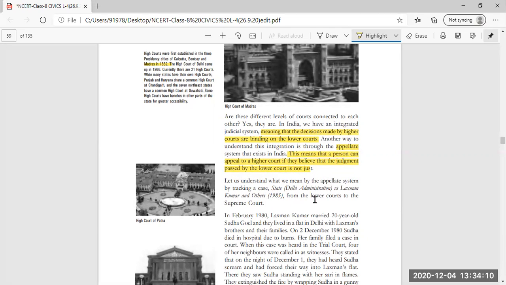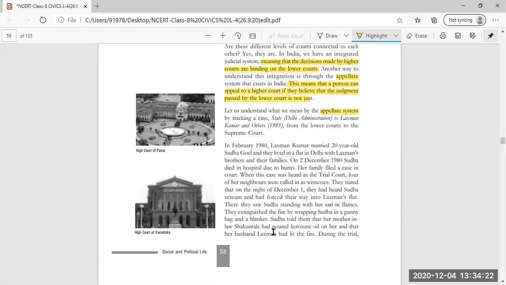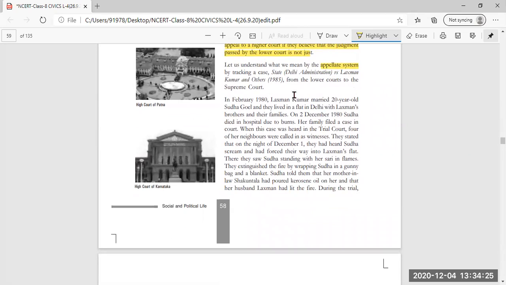Let us understand what we mean by the appellate system by tracking a case. Through this case, we will really understand what the appellate system means. It is the case of Lakshman Kumar and others, from the lower courts to the Supreme Court. Lakshman Kumar first made an appeal in the lower court, and then, when he was not satisfied with the judgment of the lower court, he moved to the Supreme Court also.